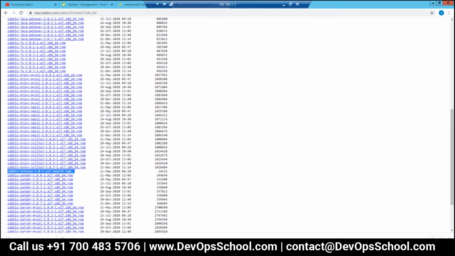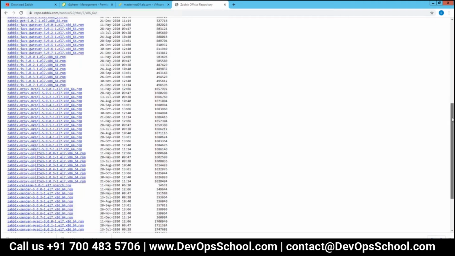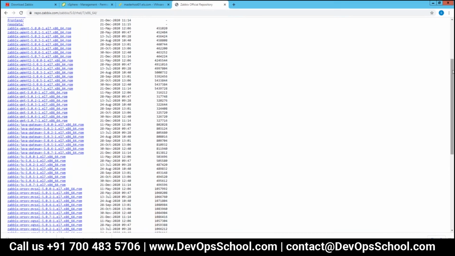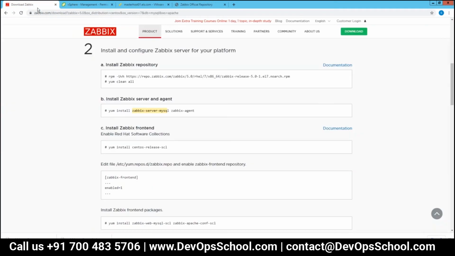But if you want to install it one by one, then I need to go to this link. Instead of the release, you need to download Zabbix server MySQL separately, and the Zabbix agent package separately. But if I download the Zabbix release, then I don't need to download separately.